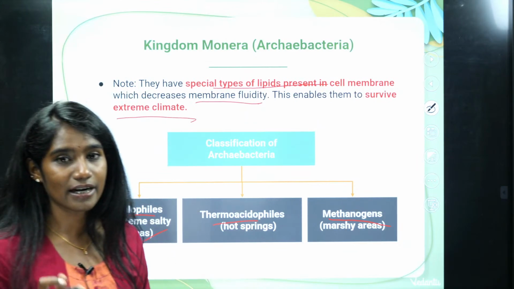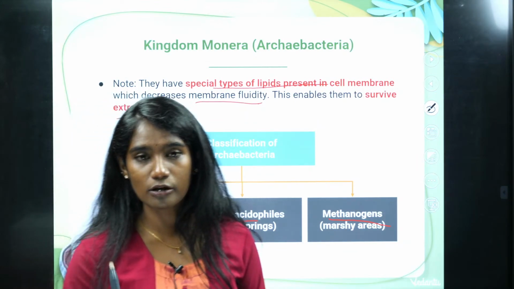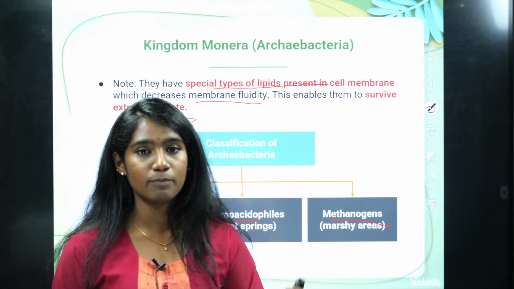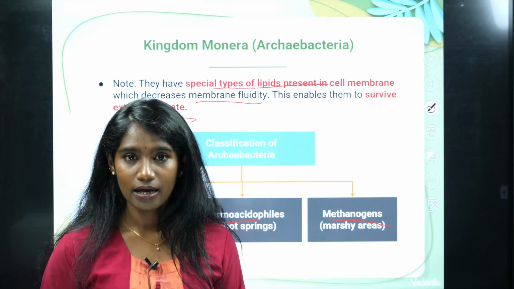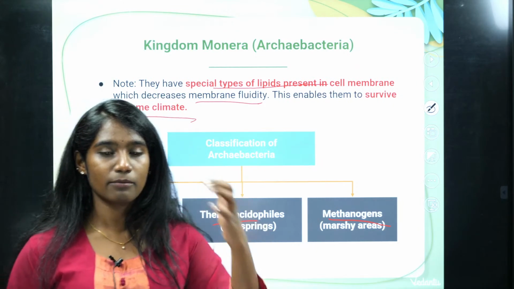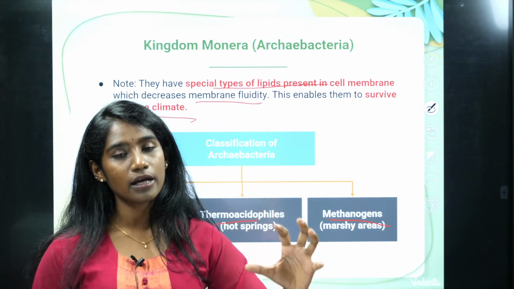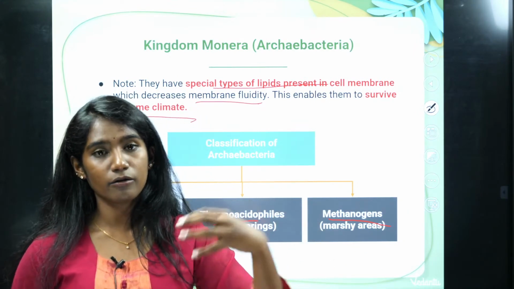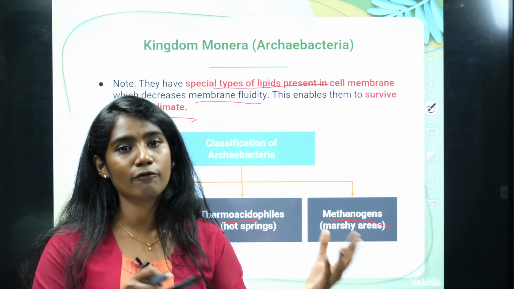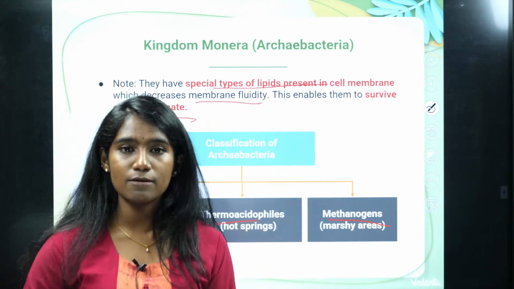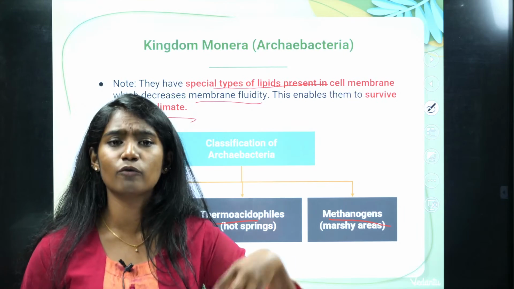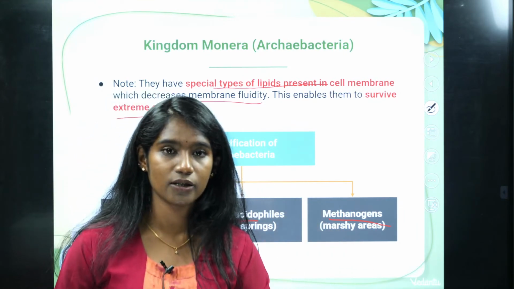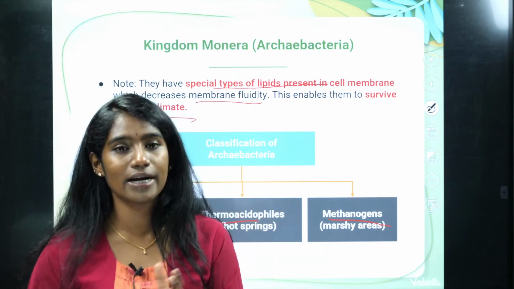See, you all have studied this in your class 9th itself. There was this chapter, Cell, the Fundamental Unit of Life. Over there, I had explained to you all about the plasma membrane, right? So I had told you, the molecules, the substances can get into the cell. But for the substance to get into the cell, it will have to cross the plasma membrane. And the plasma membrane is a selectively permeable membrane. It won't let every substance enter inside, but it will let those substances which are important for the cell enter inside.